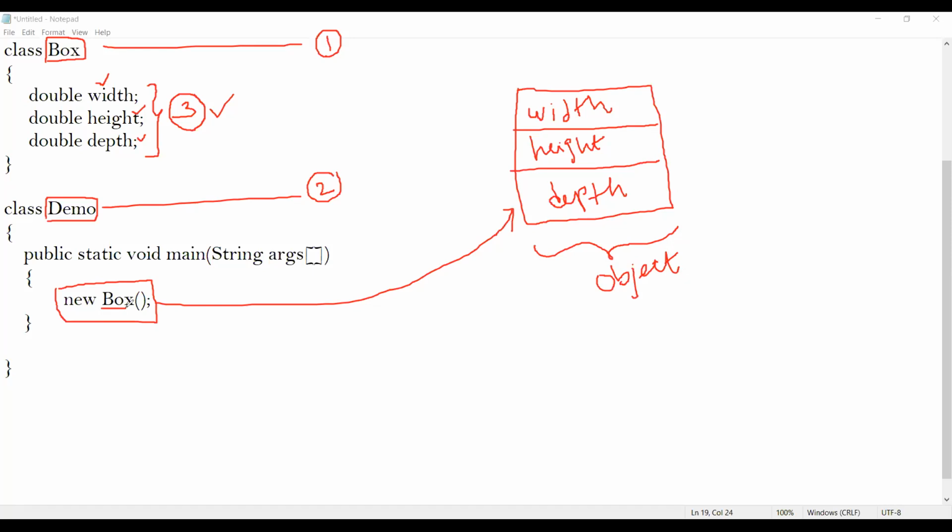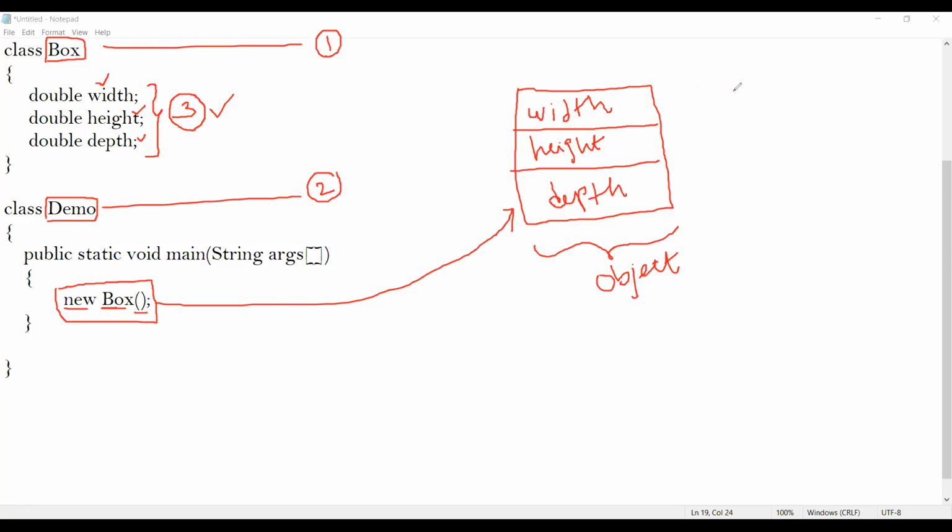The most important thing, students: in Java, whenever you want to create any object, you should begin with the keyword new, followed by the name of the class, and followed by parentheses. Once you type this statement, automatically an object is created. Is it fine, students?